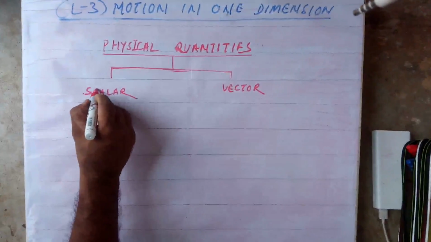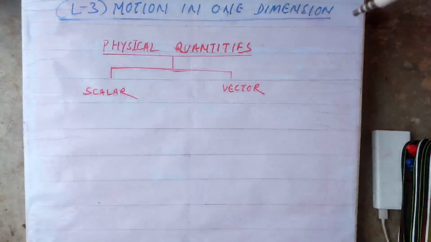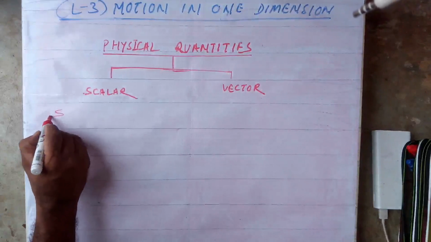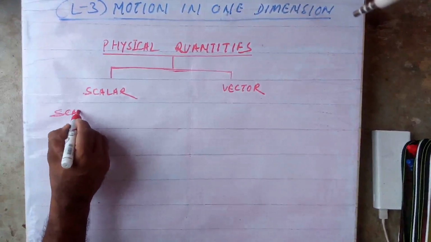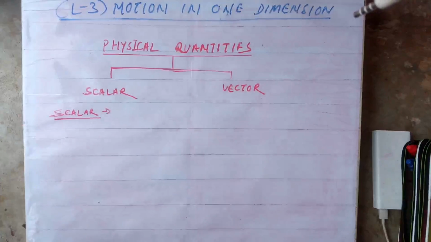Here these words, scalar quantities. First we'll discuss the scalar quantities, then we'll go for the vector quantities. First, scalar. The physical quantities which are represented by magnitude and unit only are called scalar physical quantities.